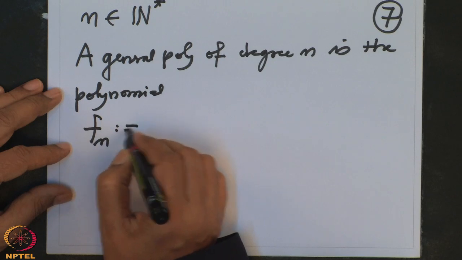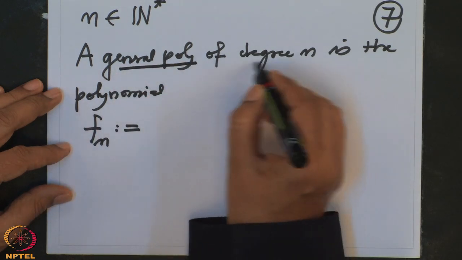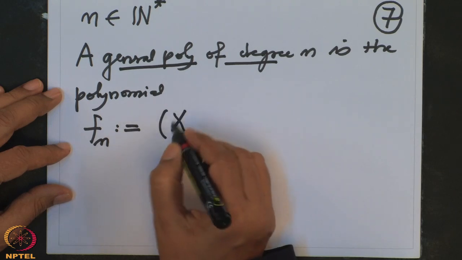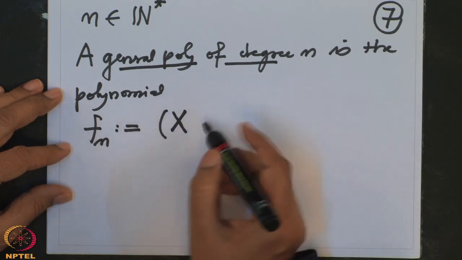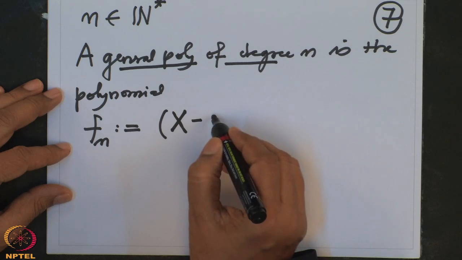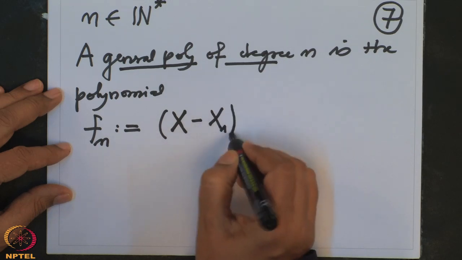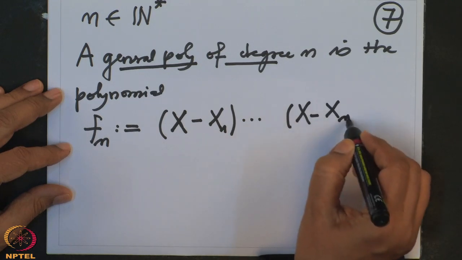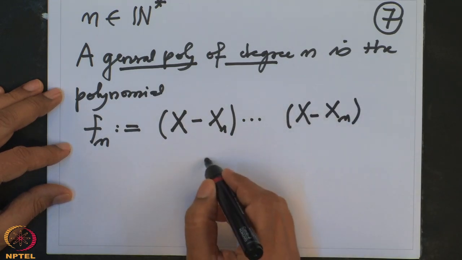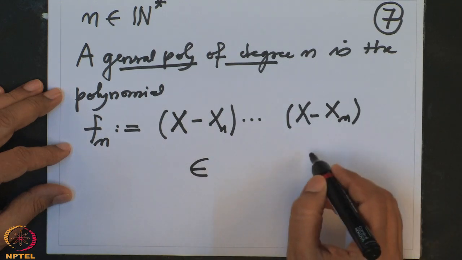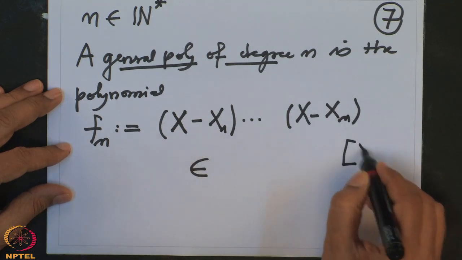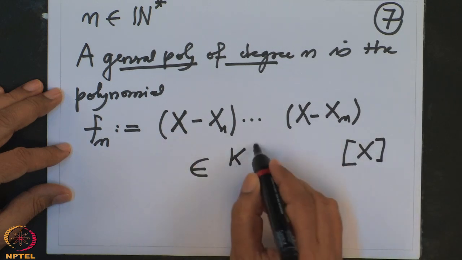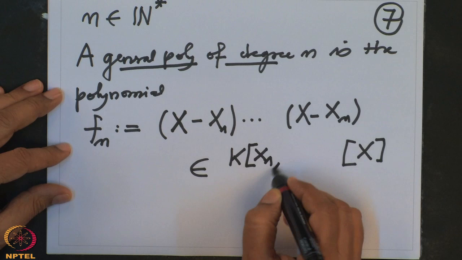This is by definition the general polynomial of degree n. So, what do we write? It is a monic polynomial. So, x is a variable, it is only in one variable, (x minus x1) through (x minus xn). So, think of this as a polynomial in x with coefficients in, where? With coefficients in the polynomial ring in the remaining variables.